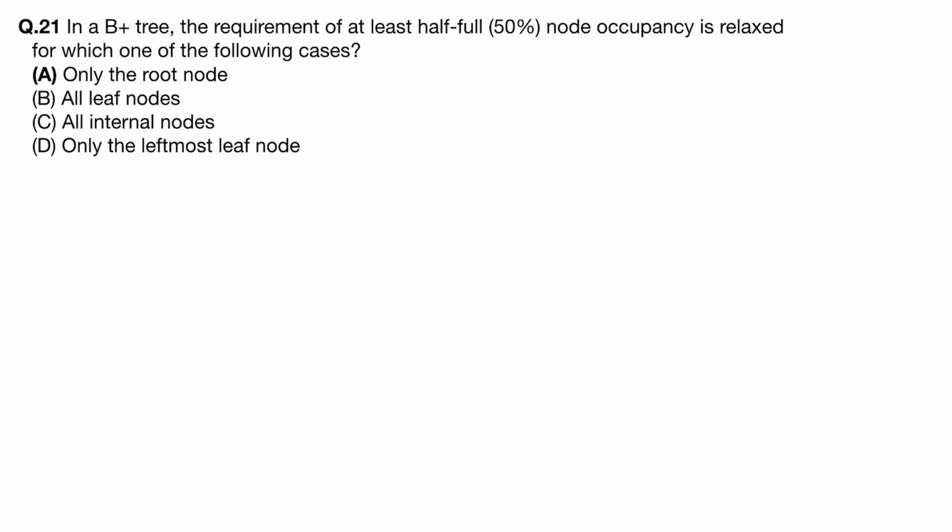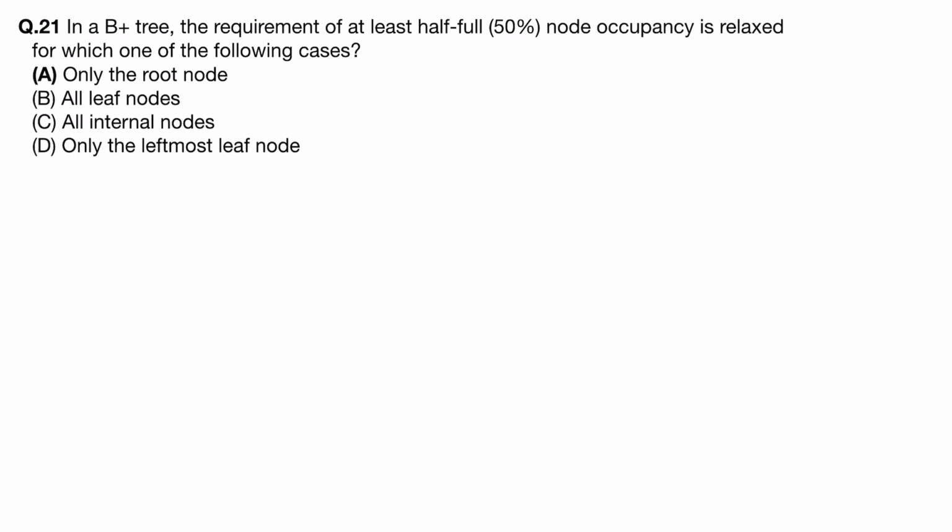In a B plus tree, the requirement of at least half full node occupancy is relaxed for which one of the following classes? So see, in a B plus tree, there are three types of node: leaf nodes, internal nodes, and root node.